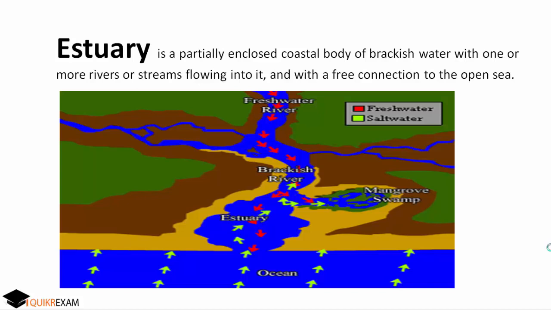See, what is an estuary? The freshwater river, shown by red arrows, water is coming from the river, and with the yellow arrows we have shown the water coming from the ocean. Both get mixed at some point. That results in brackish water which forms an estuary. Especially on high tides, more water from the ocean gets mixed with the river water and results in an estuary.